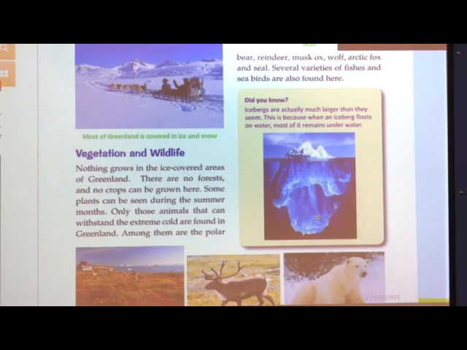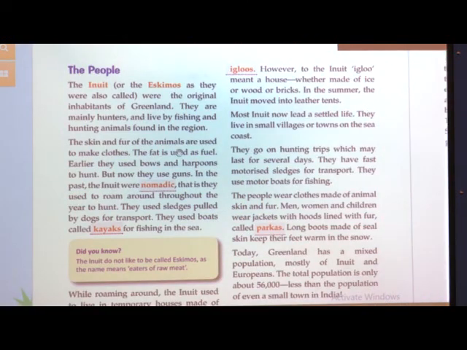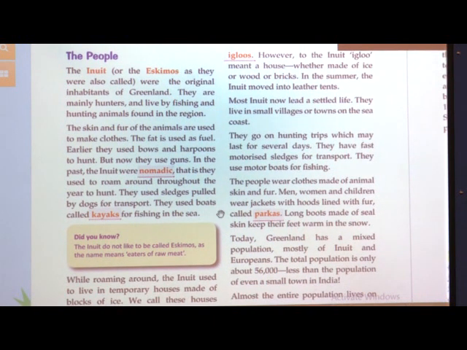Now, next we will see the people. The people in Greenland are known as Inuit. What are they known as? Inuit. In the previous chapter, what were the inhabitants known as?